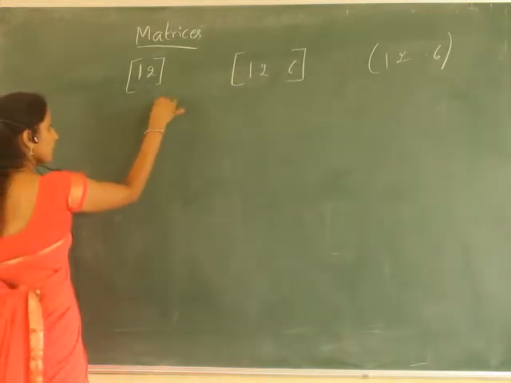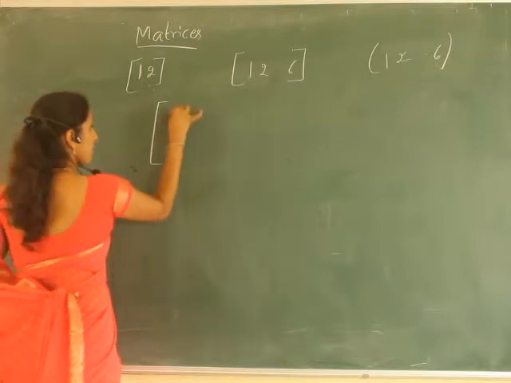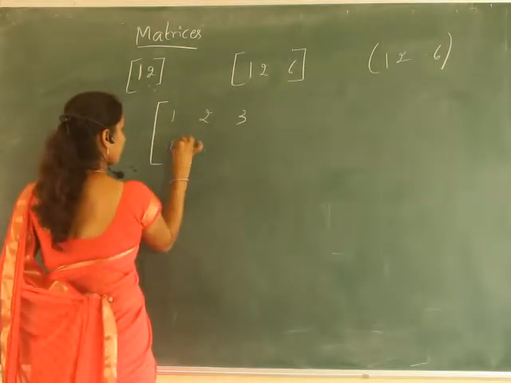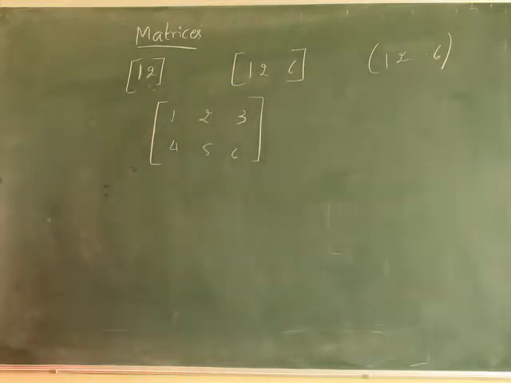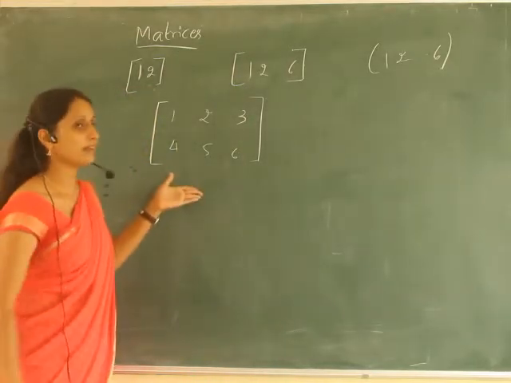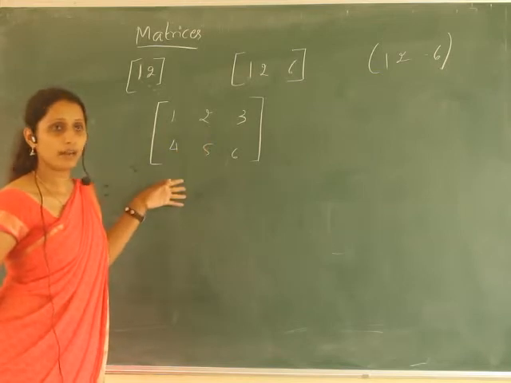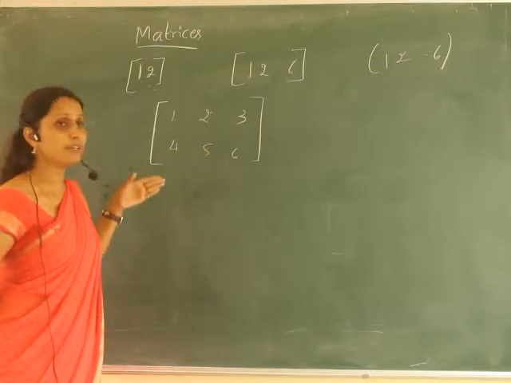So I'll write one of the matrices as follows. I have arranged the numbers in a rectangular manner inside the rectangular bracket. So it is an orderly arrangement of numbers.